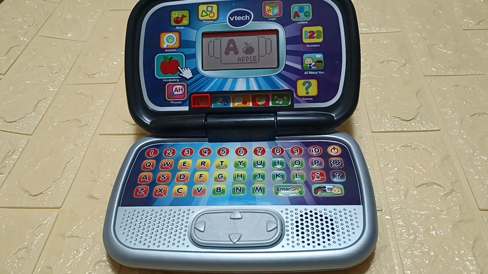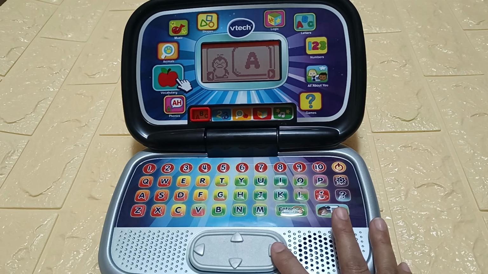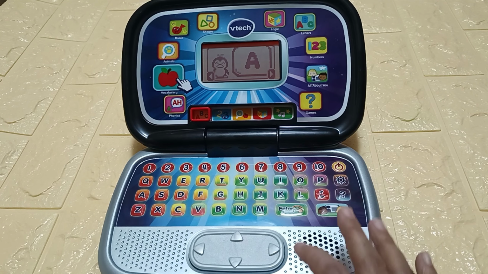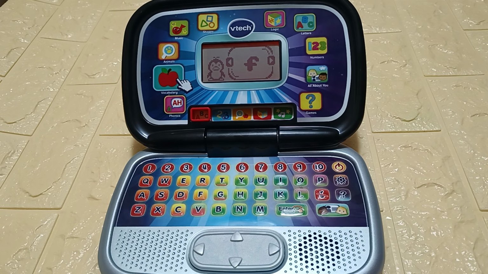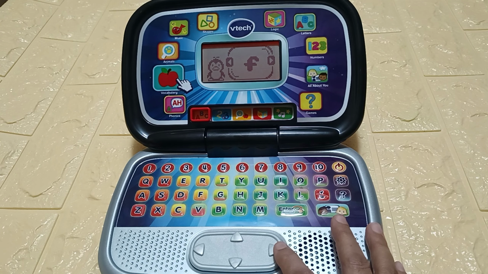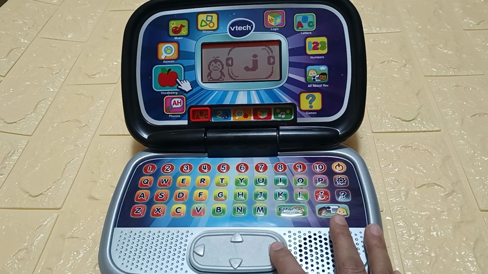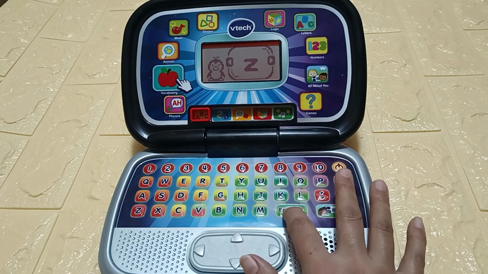Together. Choose a category to start playing. Letters and words. Letter sounds. Listen closely. Z. Which letter makes the sound Z? Use the direction keys to choose and then press the enter button to confirm. S, J, Z.